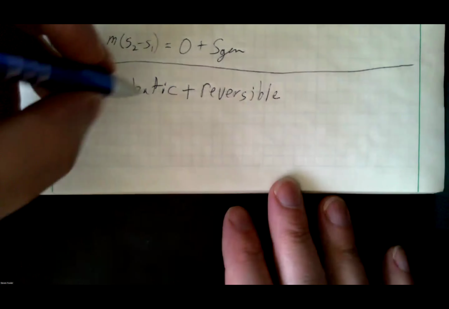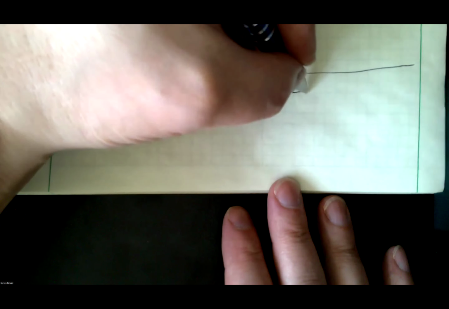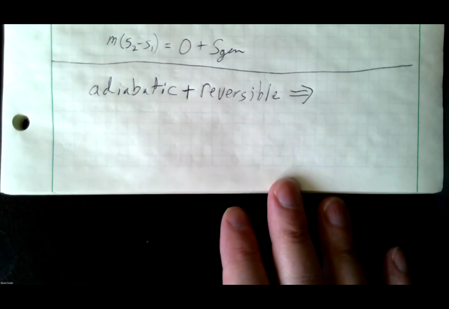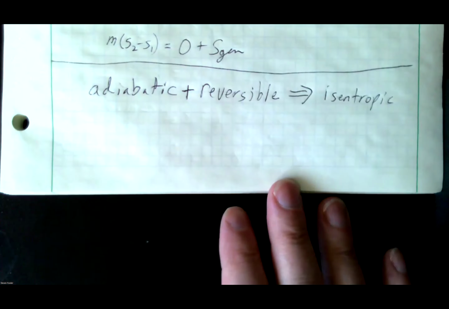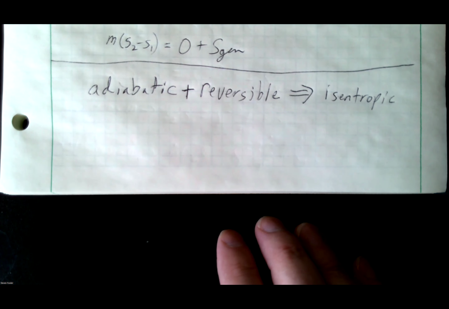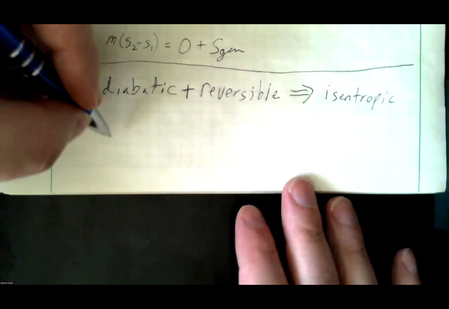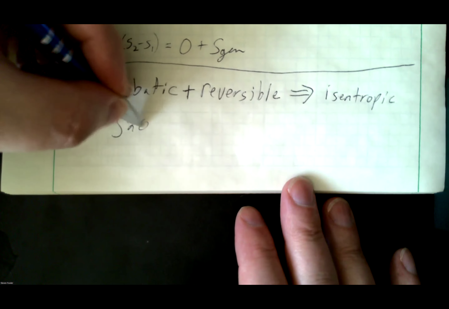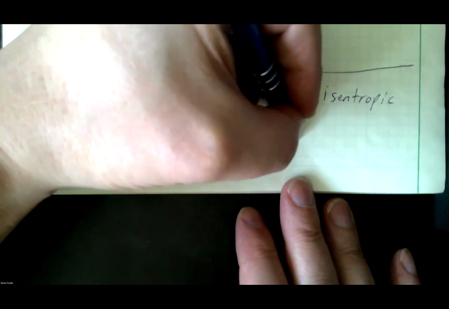If it's adiabatic plus reversible, and then I'm going to draw an arrow here, that tells us it's isentropic. But I've got to have those two things to assume isentropic. Or at least if I have those two things, that does tell me it's isentropic. Because what I've got here is, again, the integral of dq over T plus the amount of entropy generated is equal to the change in entropy.